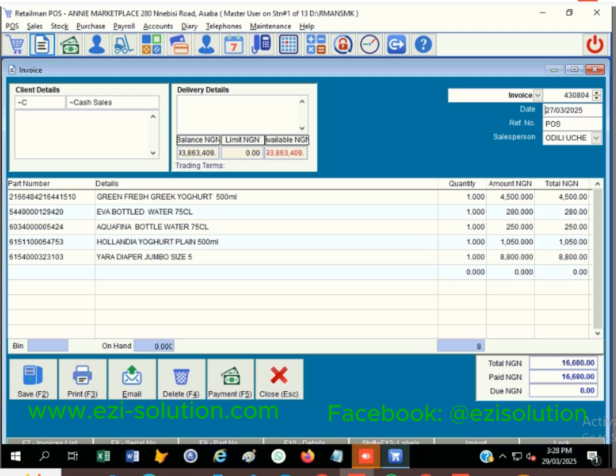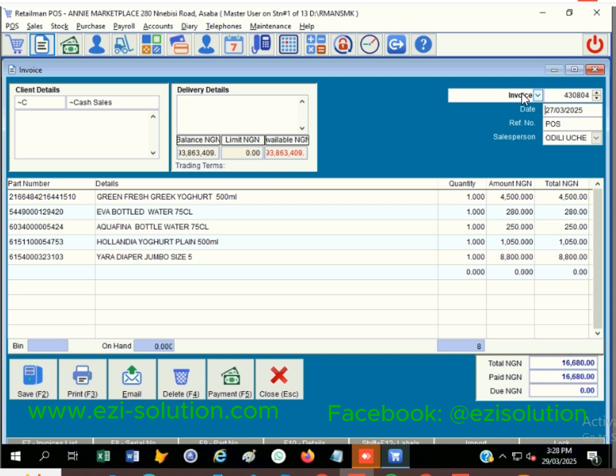Now, this is the particular invoice that we want to reverse. Because it's a supermarket, you did not write a customer's name, so the sale is done under cash sales. We want to reverse this. The only way to reverse this is that the invoice is out.